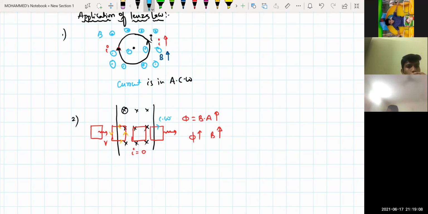That means it is not allowing it to decrease. If it is increasing, it is not allowing it to increase. If it is decreasing, it is not even allowing it to decrease. Is that clear? Yes, sir. I hope you got the direction.